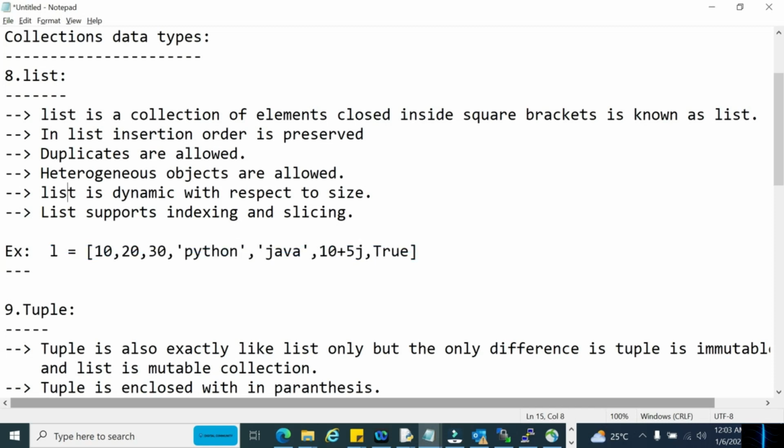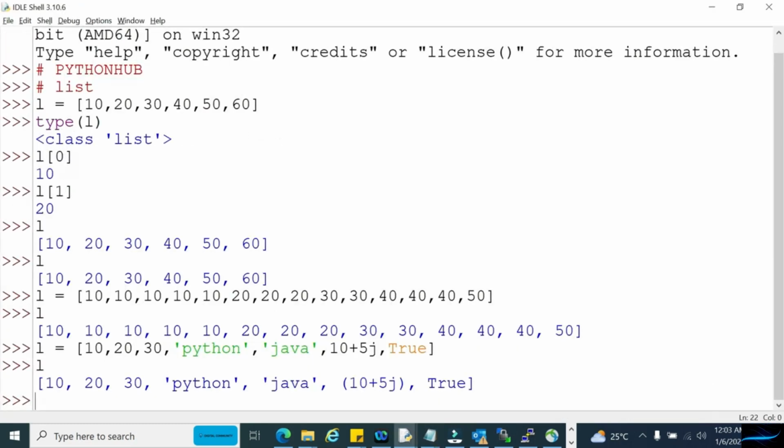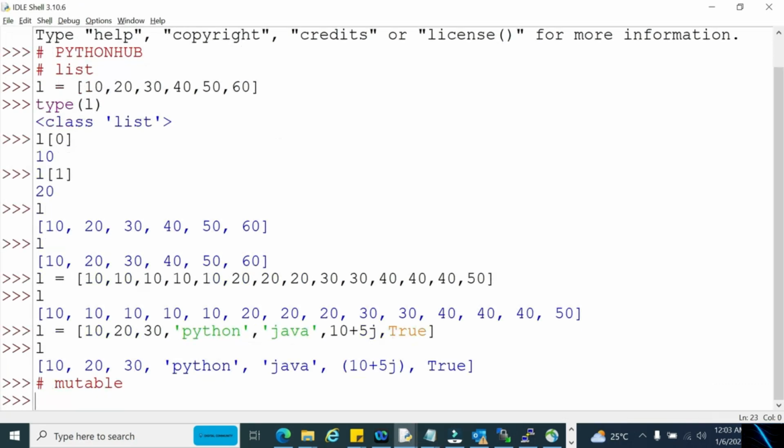Now the next thing is that list is dynamic with respect to size. That means list is completely mutable. I just want to make this point very clear. So list is a mutable data type. That means once we create a list, we can update the content, we can add new elements, we can remove the existing elements. Since we are able to add, remove and update, list size is not constant always. List size can increase, decrease, anything can happen. That's why we call list a mutable data type.